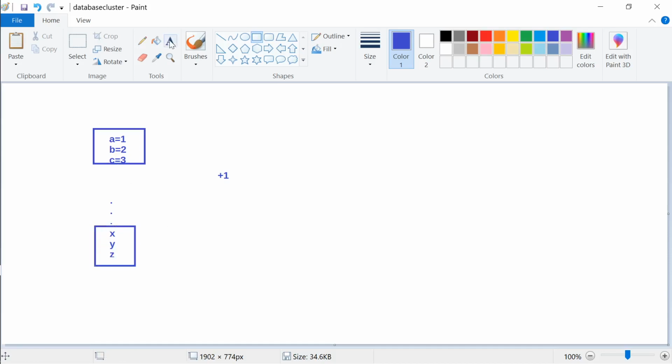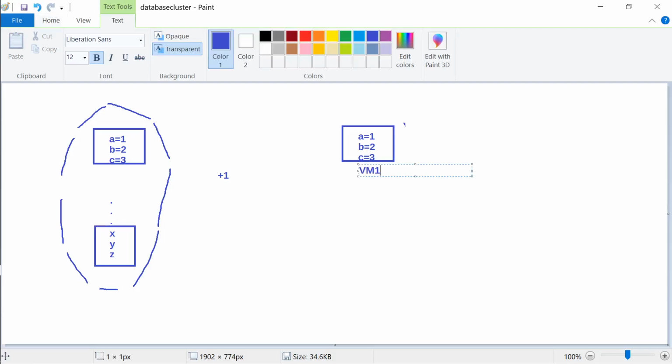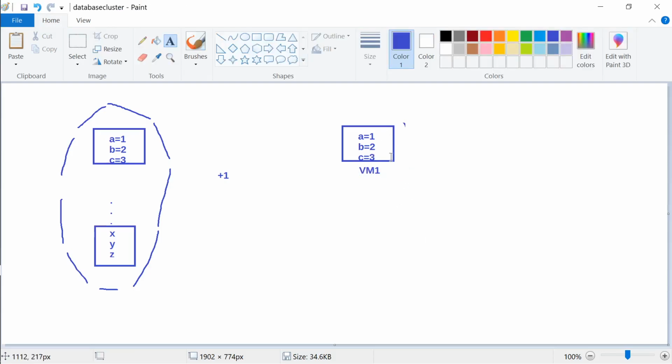But are they part of the same group? Yes, they are part of the same group. They are actually part of the same data set. So this is a data set cluster. Then we can take one of these data sets and assign it to machine 1. This will run on virtual machine 1, and I will run the program to add 1 over here.